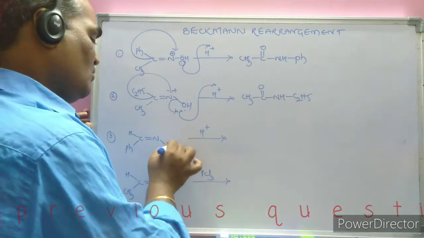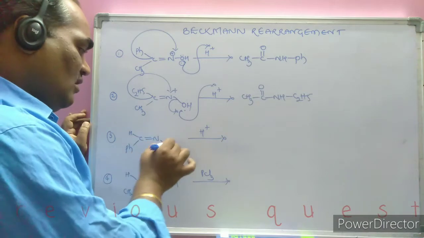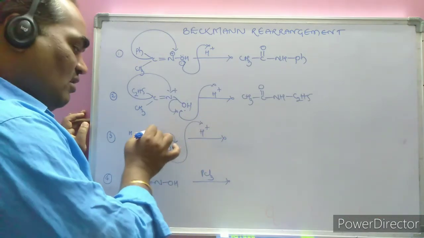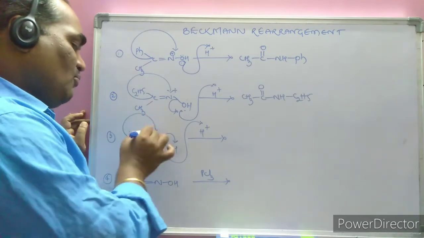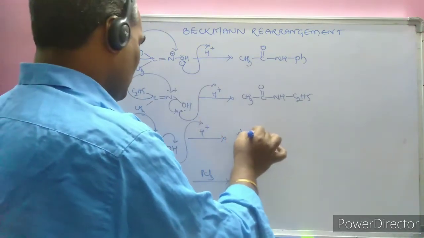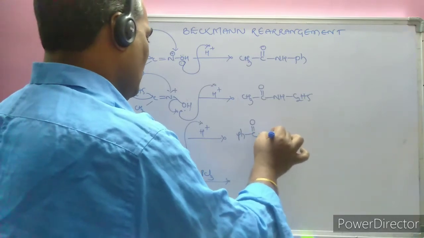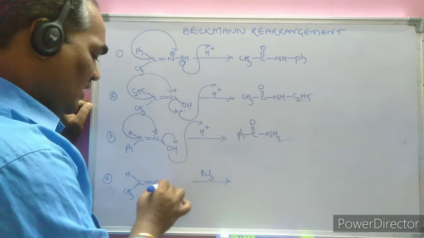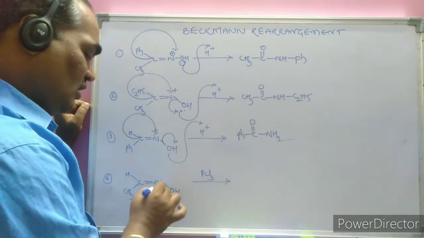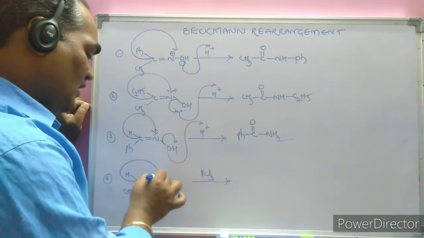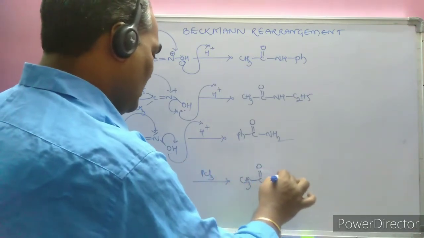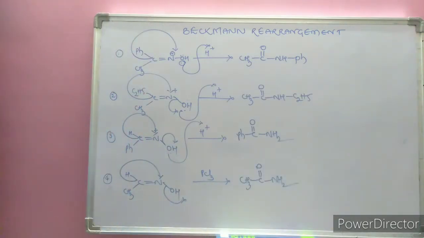Whereas here also, let us imagine OH is attracting the proton. As a result, there is loss of a water molecule, and nitrogen acquires a positive charge. In the antiposition a hydrogen atom is given. Ph C double bond O NH2 is formed. Whereas here also, if the OH is given like this, then the antiposition hydrogen migrates after loss of the water molecule. CH3 C double bond O and NH2 is the formed product. Like this, these are certain examples related to the Beckmann rearrangement reaction.